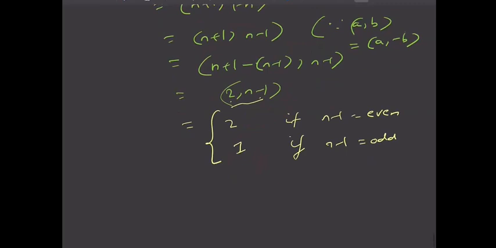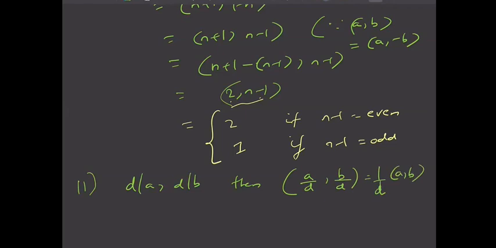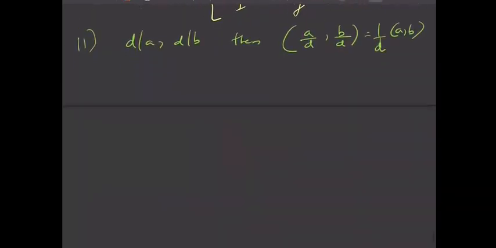Fine. So let us discuss one more property, the 11th one. If D divides A and D divides B, then GCD of A by D and B by D is nothing but 1 by D into GCD of A comma B. This you can prove. It is simple.